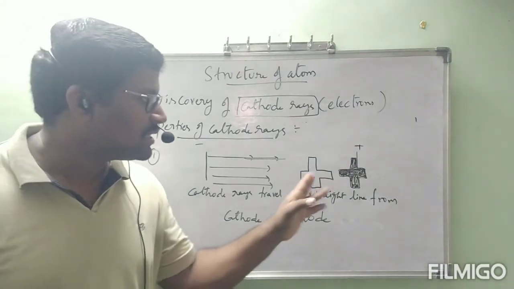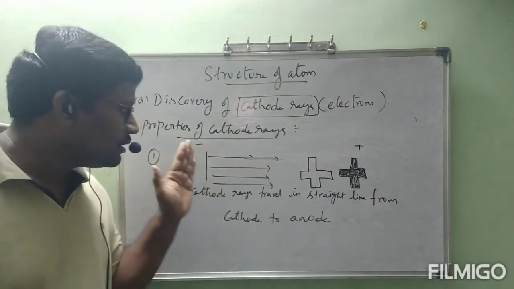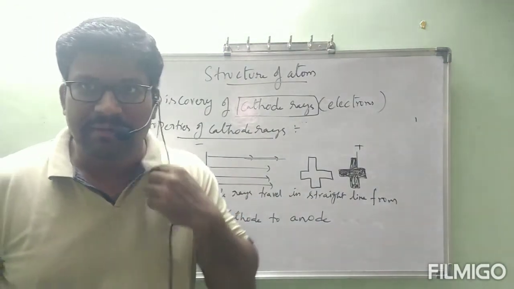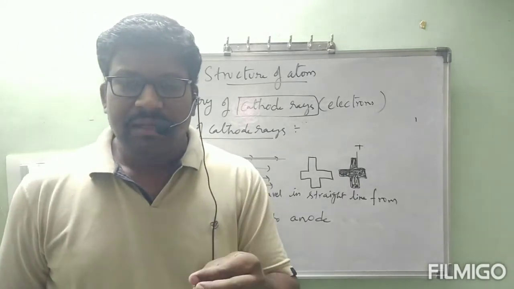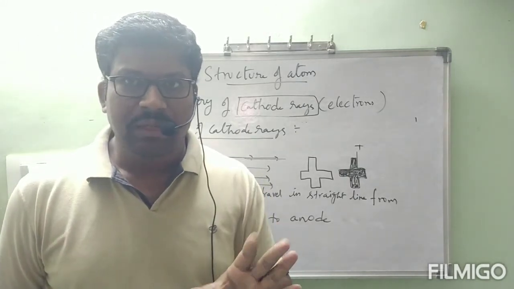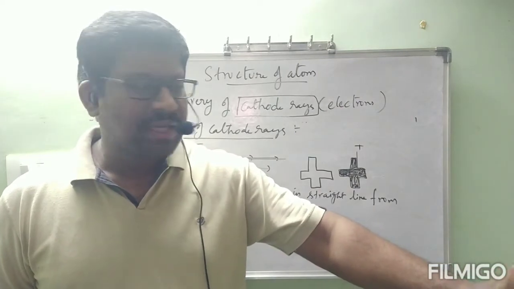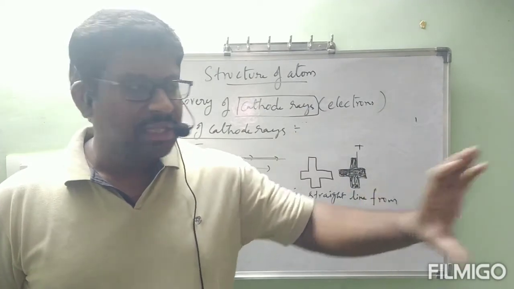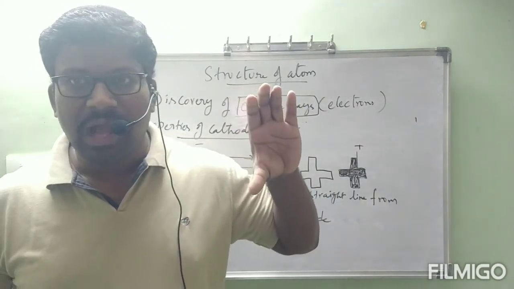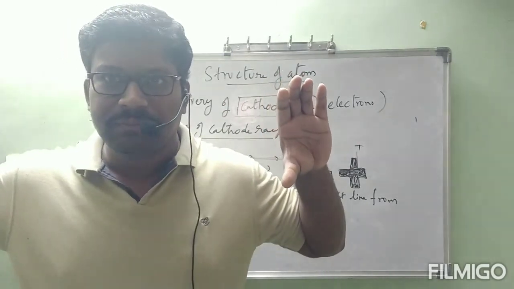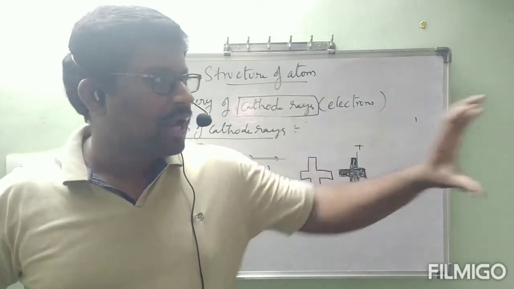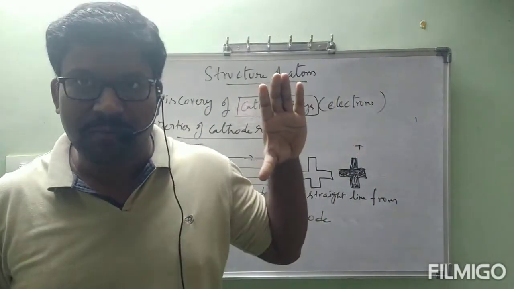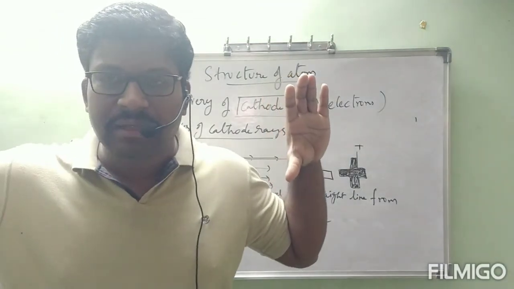Sir, how can we say that if the shadow size and metal frame size are the same, then these are traveling in a straight line? For that, I will give one example. Suppose suddenly in our home the power is lost, and we light a candle. If you are standing in the straight path of the candle light, our shadow is formed with the same size as us. We are standing here and keeping the candle like this, and the light falls on our body, so a shadow forms backside.